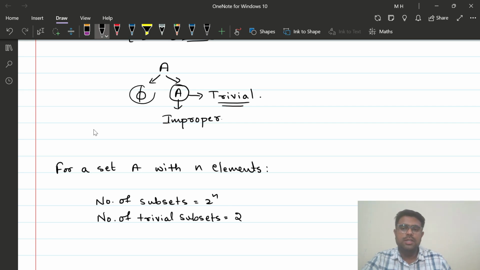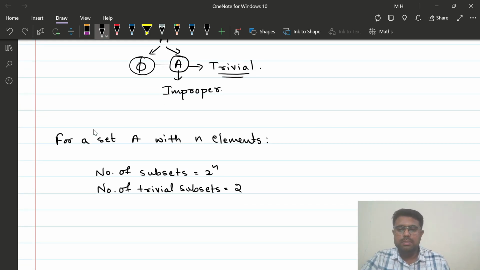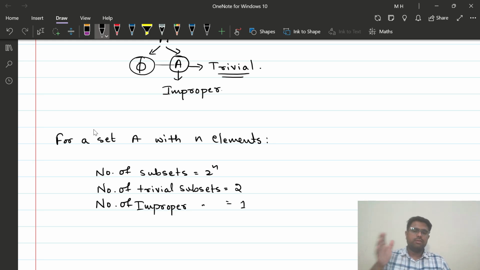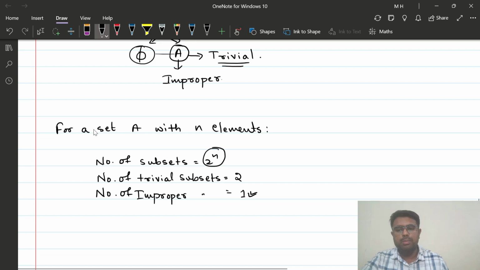Which are the trivial subsets? It is the null set and that set itself. So those two sets are called the trivial subsets. The number of improper subsets is going to be just 1, the set A itself, which is called the improper subset. And out of these 2 raised to n subsets, 1 is improper, so the remaining would be proper subsets.